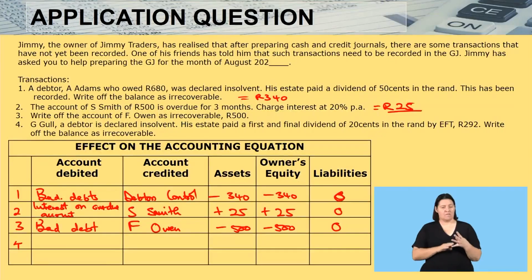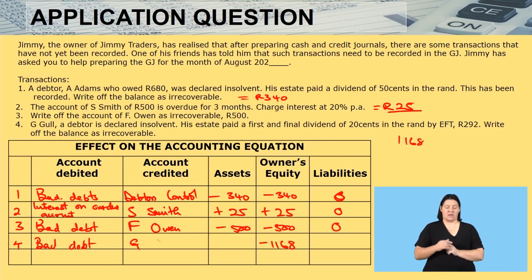Number 4, G. Gao a debtor is declared insolvent. His estate paid a first and final dividend. We did that calculation and we got 1,168. The account to be debited becomes your bad debt. By now you know it affects owner's equity, minus 1,168. And then it is G. Gao. Your assets, yes, definitely they go down because your debtors are decreasing, 1,168.